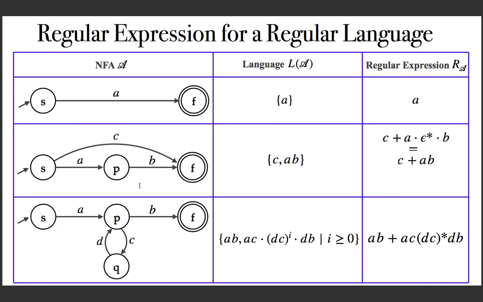You can say that without consuming an input, I can stay here for some time, and that is what epsilon star is representing. Okay, if you want to write it in this way. Now this is the basis for building the algorithm. And now before we discuss the algorithm, we need some notations and definitions.